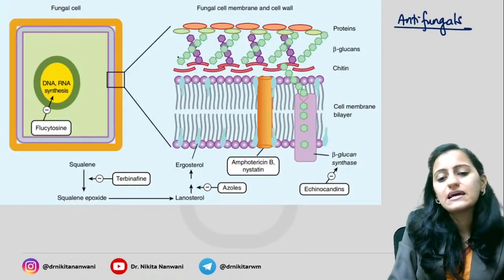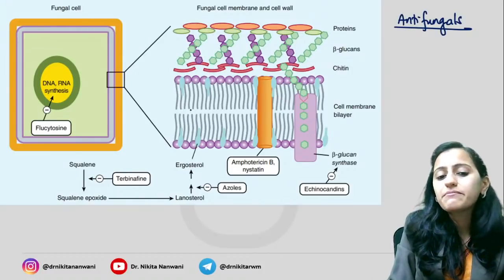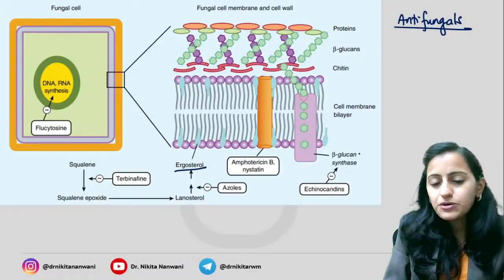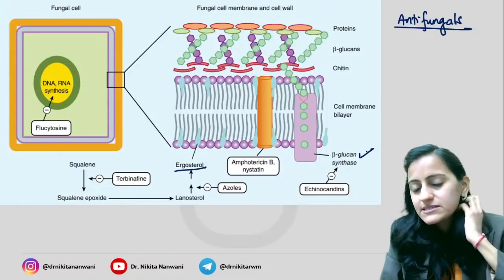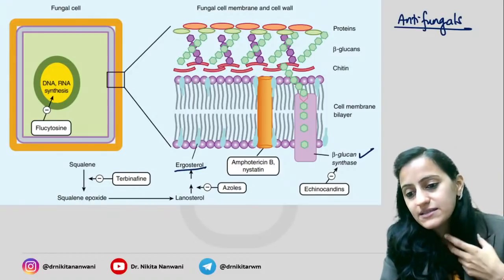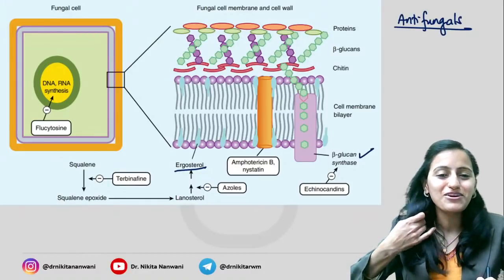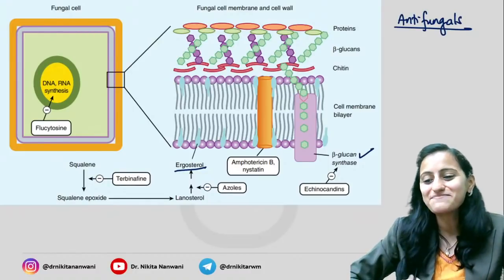You have the cell wall and you have the cell membrane bilayer, which has ergosterol. Ergosterol is present in the fungus. You have your beta glucan, which is present in the fungus again. It's a bit fast because we are doing the rapid revision, the binge revision.